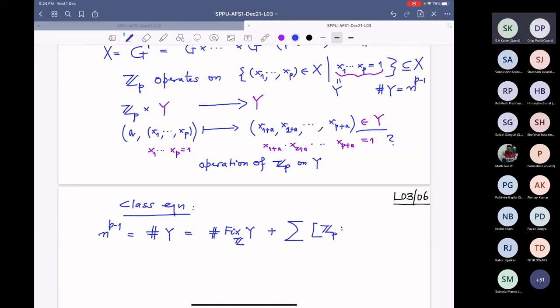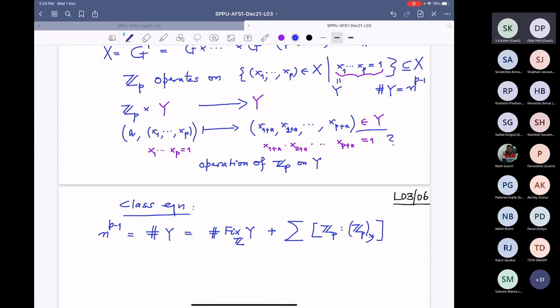Z mod P is operating, so this is the index in Z mod P of the isotropy at x, because Y is the set being acted on. So this is the class equation.